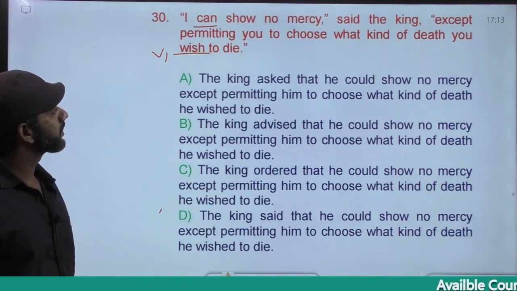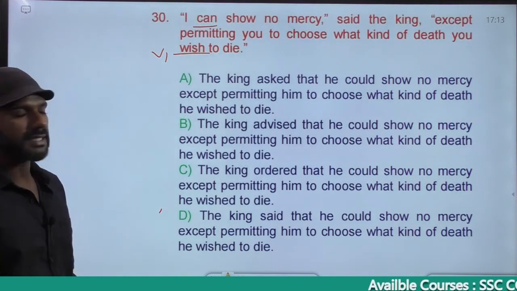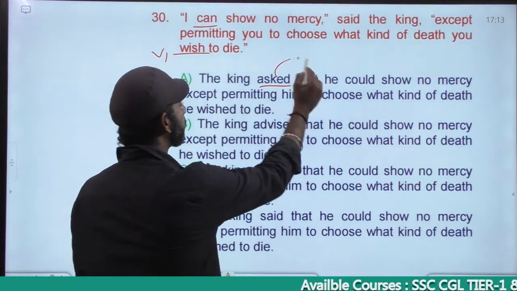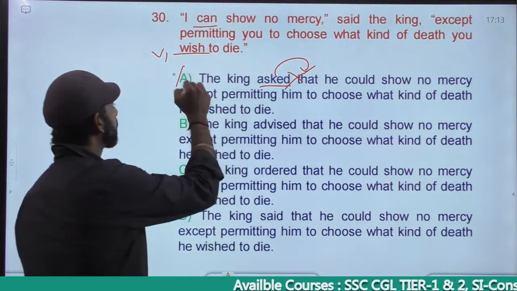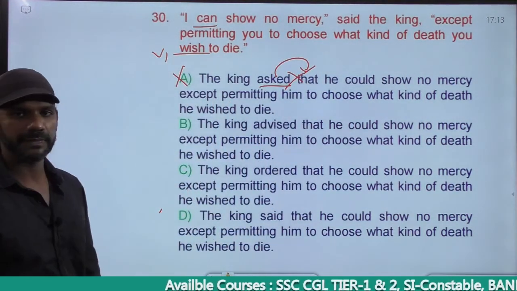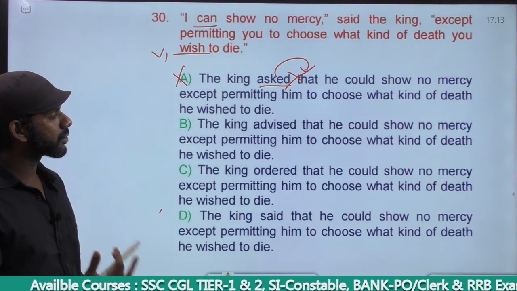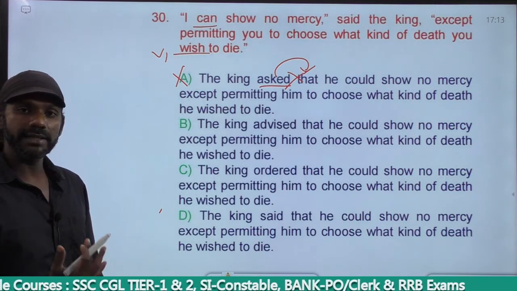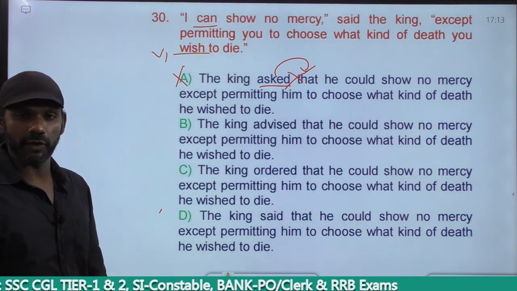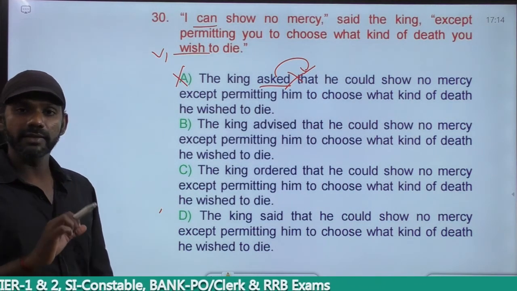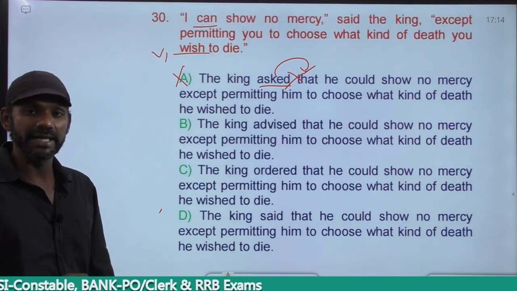Now come to option A. The king asked that. Asked cannot be followed by that. Grammatically wrong. Option A is eliminated. Come to option B. The king advised that he could show no mercy. Advised will be in the infinitive form. Advise, order, request, command.